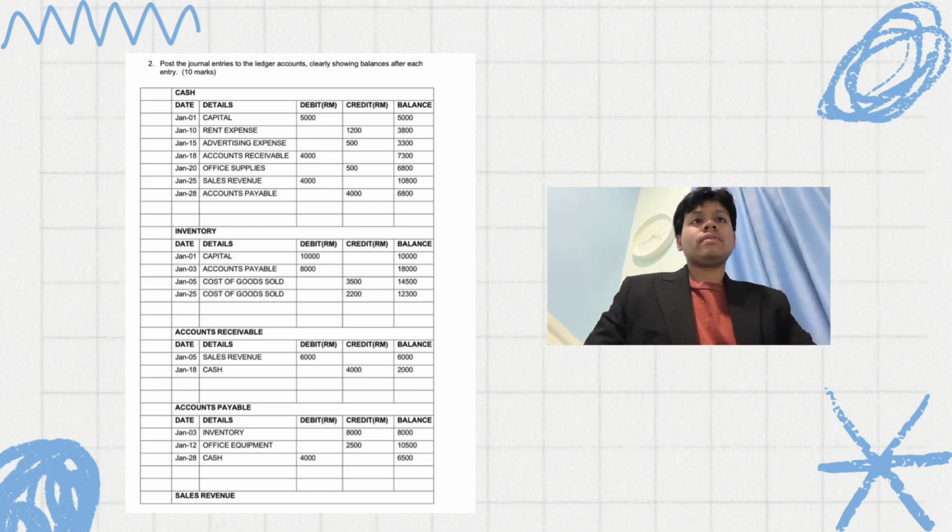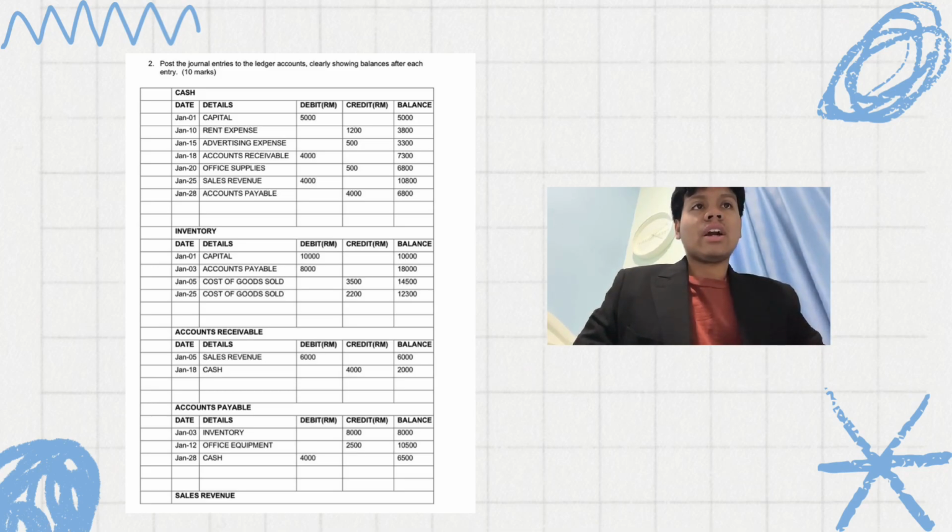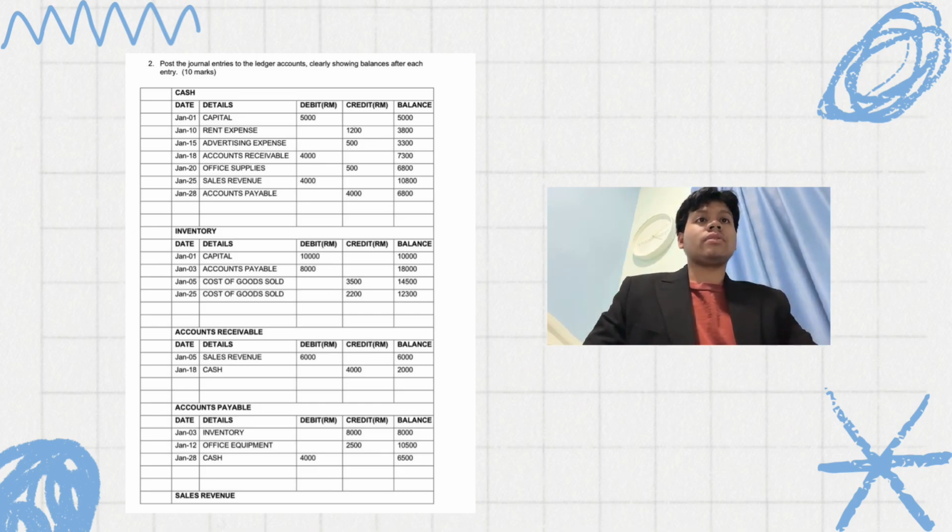January 25, sales revenue, debit RM4,000 and the balance is 10,800. For the last one, January 28, which is account payable, credit RM4,000 and the balance is 6,800. Moving on to the inventory. On 1st January, capital debit RM10,000 and the balance is RM10,000.